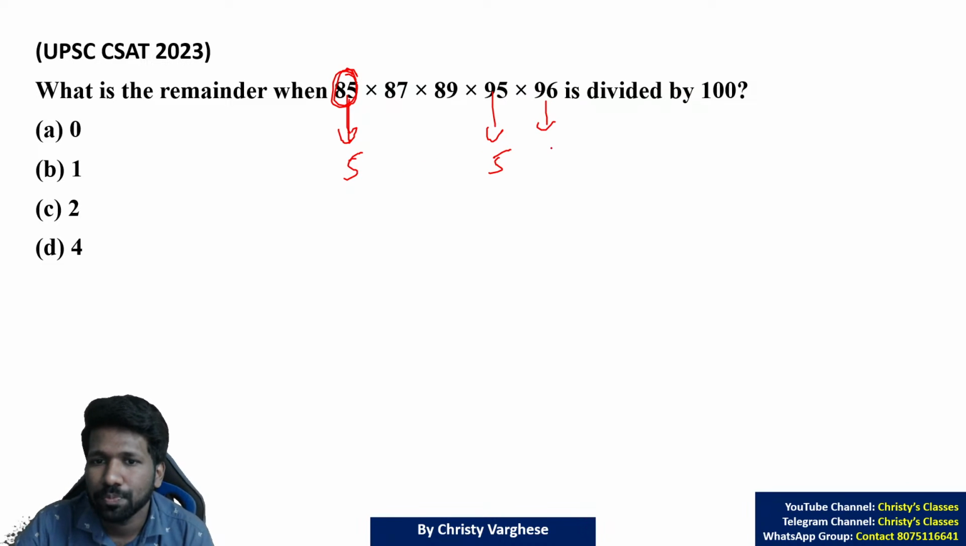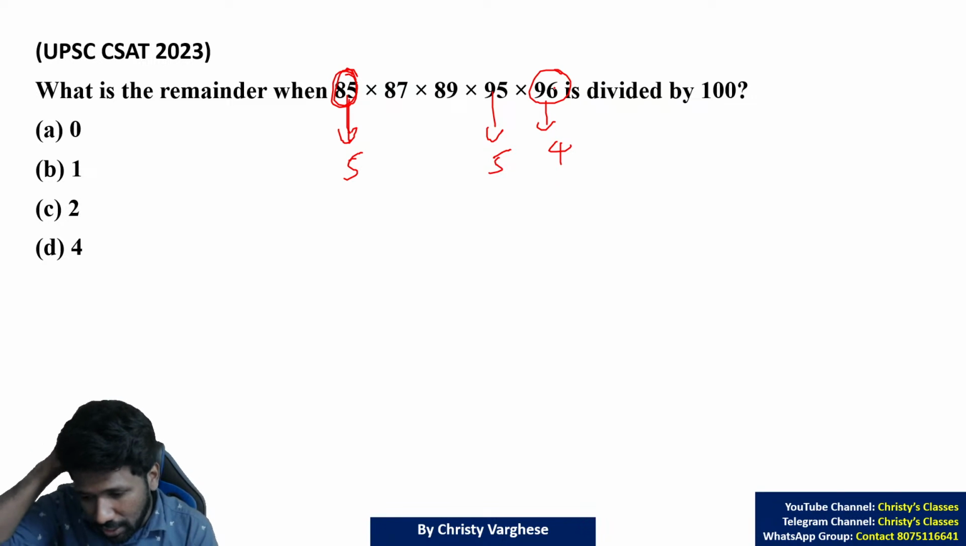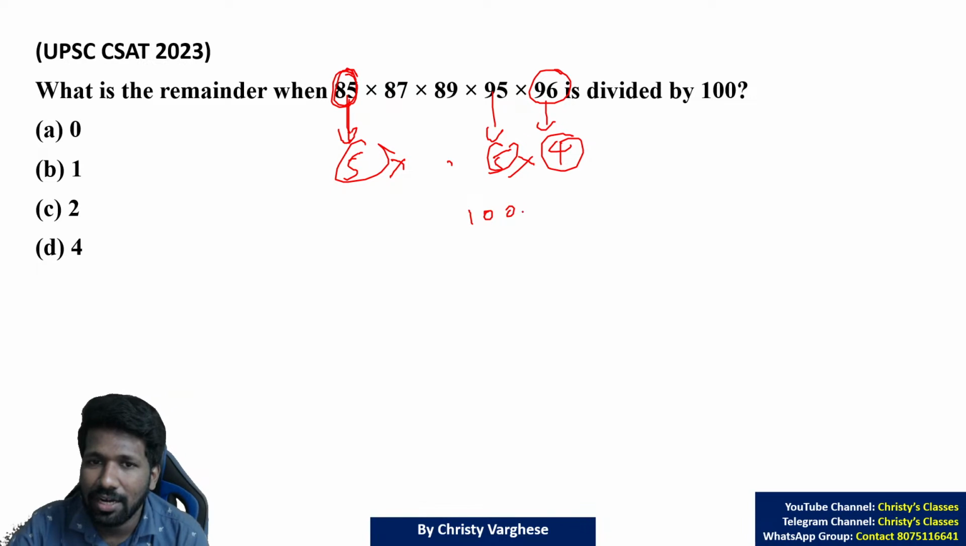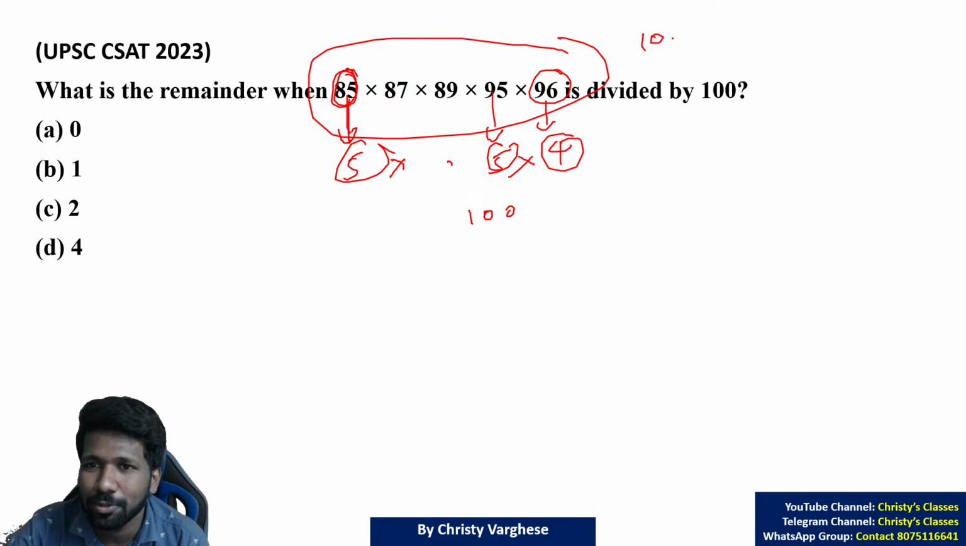Here there is a 2 or there is a 4. 96, 80 is a multiple of 4. So 84, 88, 92, 96 all are multiples of 4. You are anyway going to multiply all this, right? So 5 into 5 into 4 multiplied, you will get 100, right? 100 means this number is 100 into something.